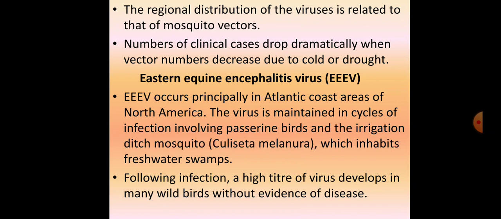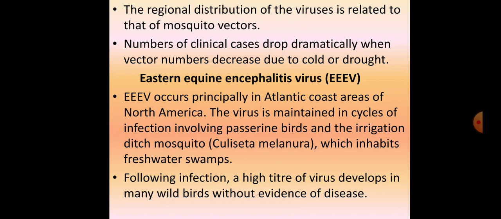Now first we'll talk about the Eastern strain, Eastern equine encephalitis virus, which occurs principally in the Atlantic coast areas of North America. The virus is maintained in cycles of infection involving passerine birds and the irrigation ditch mosquito, mainly Culiseta melanura, which inhabits freshwater swamps. So this is basically an important disease in North America. The virus is maintained in cycles of birds and irrigation ditch mosquitoes, that's Culiseta.